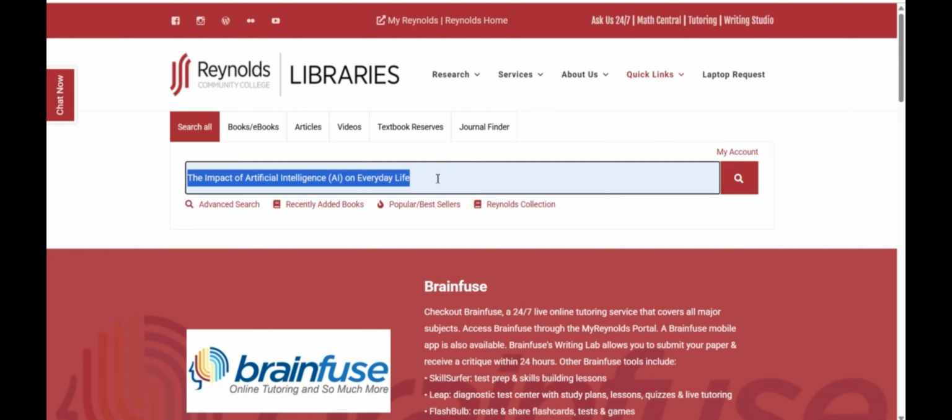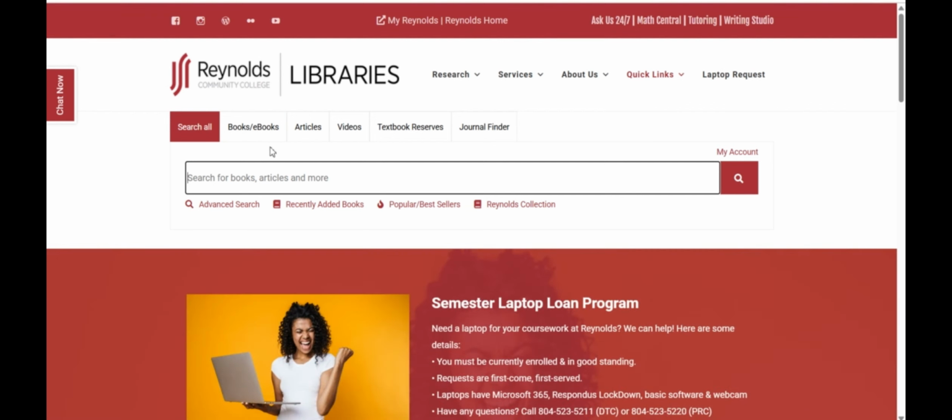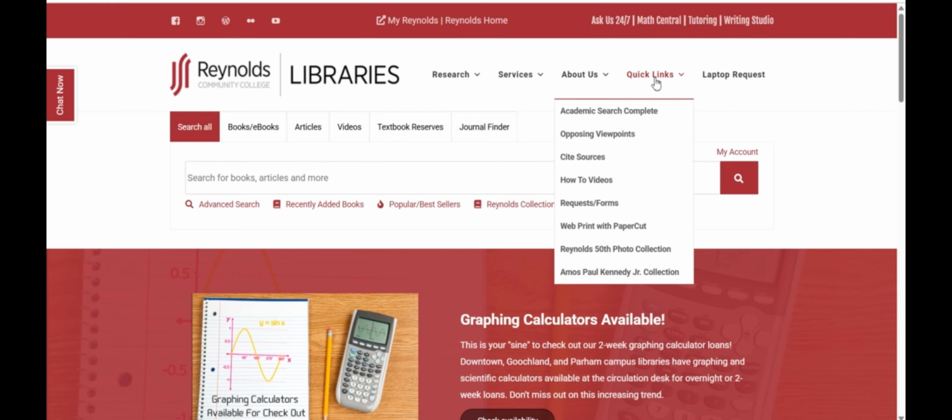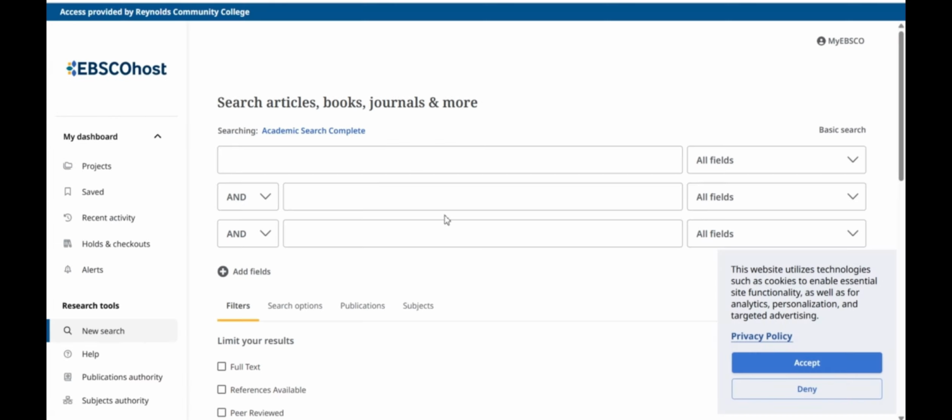So go to Reynolds Library. Before you put the title, we have books, articles, video, textbook, and journal. Okay, you can do the search in two ways. You can go to quick link, and from quick link go to Academic Search Complete. This Academic Search Complete helps you to put different topics. For example, I want to search for AI and healthcare and whatever. Or instead of and, you can use or, not, which means I want to search for different topics in the same article.